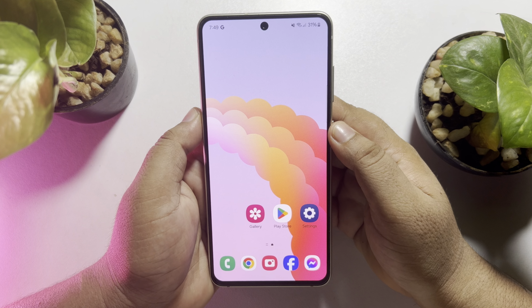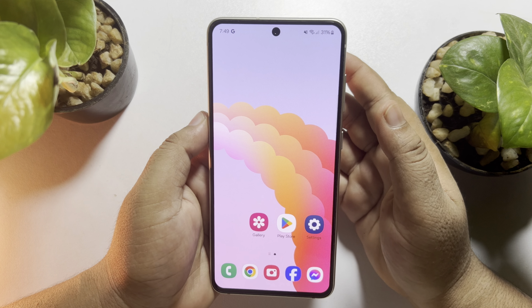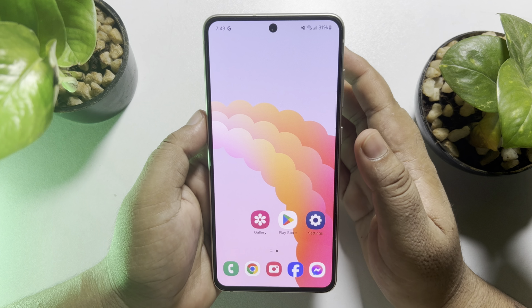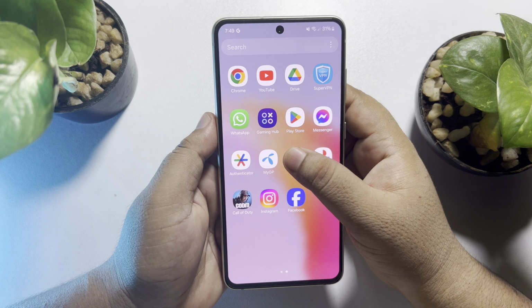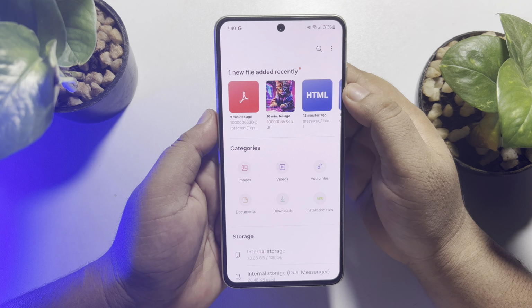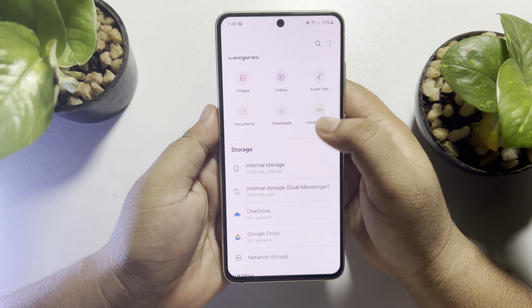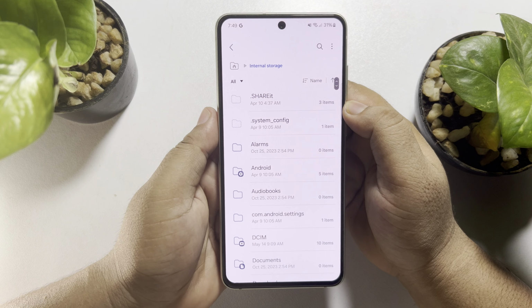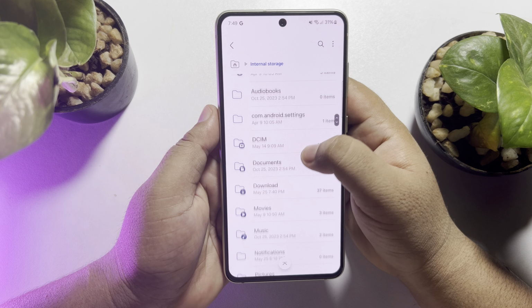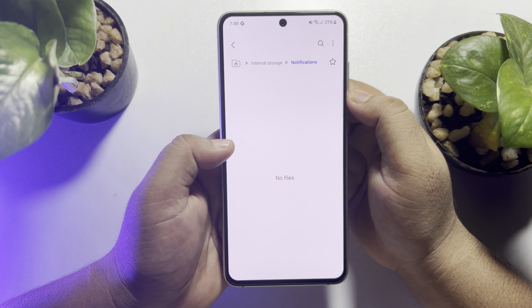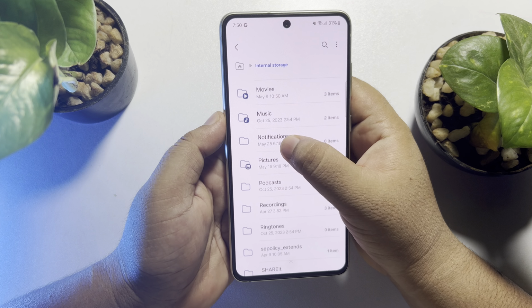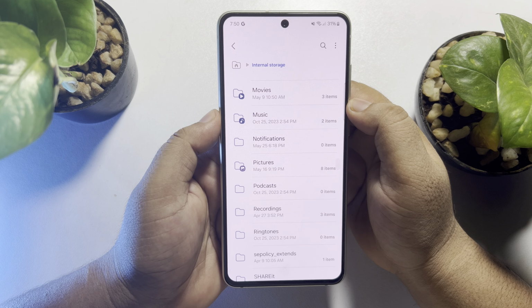First of all, you have to download the custom notification sounds. Once you successfully download it, now open your file manager and open internal storage. Under internal storage, scroll down and search for the notification folder. If you don't have this notification folder, just create one.